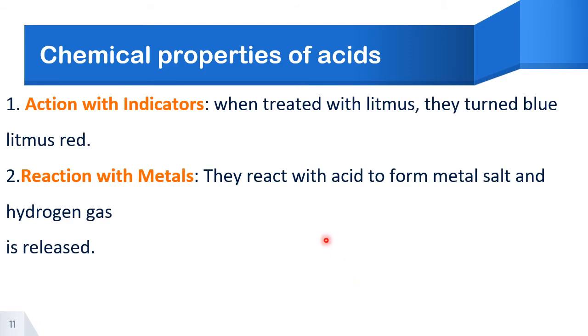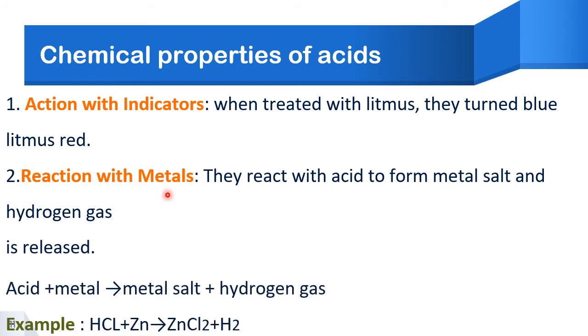Action with indicators, already it is explained. Now reaction with metals. Any acid with metal will give hydrogen gas. This is the common property we have seen. Reactivity series is there, we discuss afterwards. General trend is metal with acid gives hydrogen gas and metallic salt. An example: acid with metal gives a salt and hydrogen comes out.